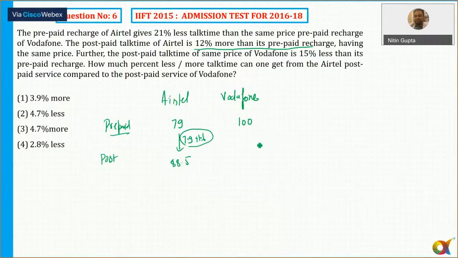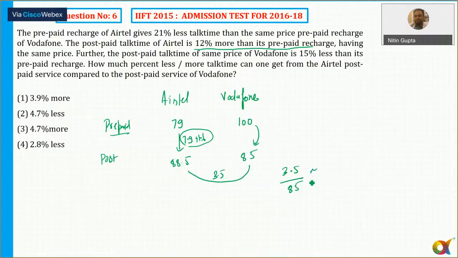So 15% less, so 100 minus 15 is 85. How much percent less or more talk time can one get from the Airtel postpaid compared to the postpaid of Vodafone? Total it is 85. So 10% of 85 is 8.5. 5% is equal to 4.25. This 3.5 is closer to 4.25.